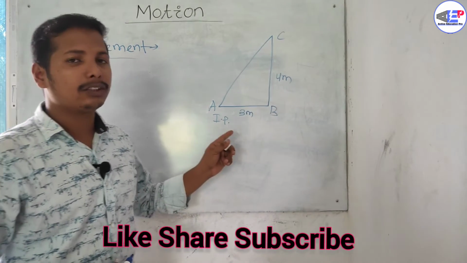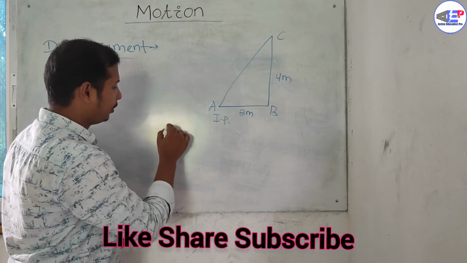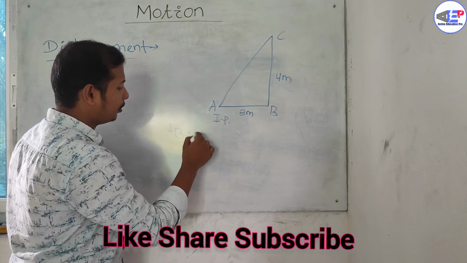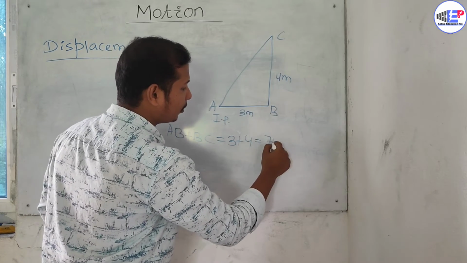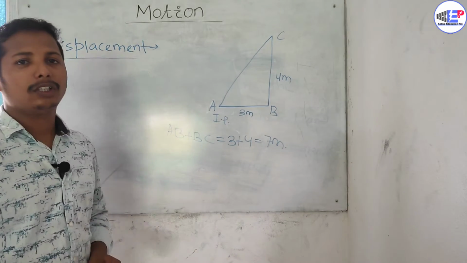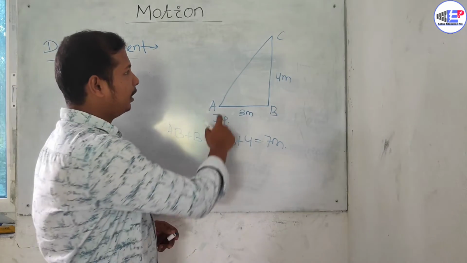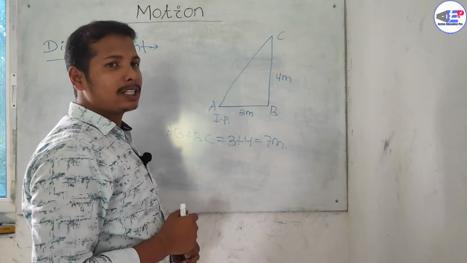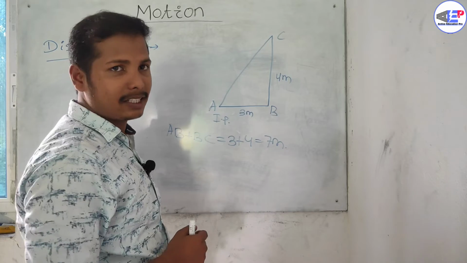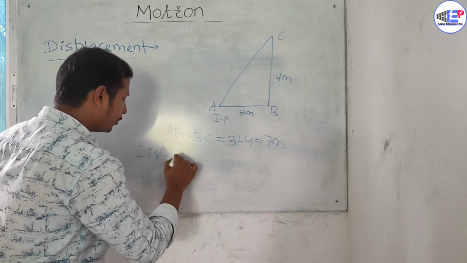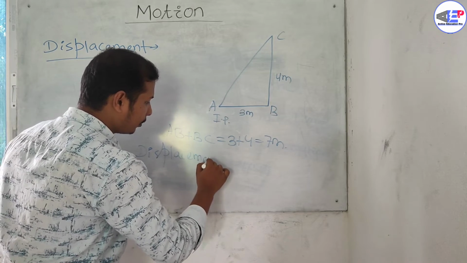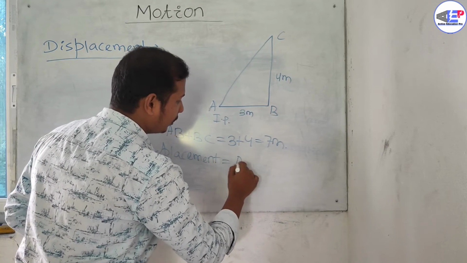The total distance will be AB plus BC, which is 7 meter. But the displacement will be AC because the shortest distance between A and C is AC. So displacement will be AC.